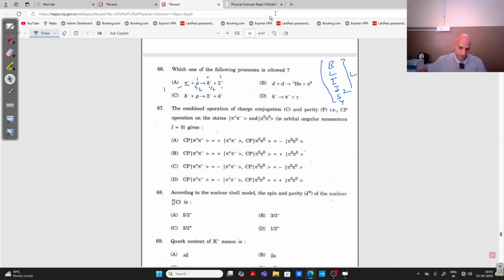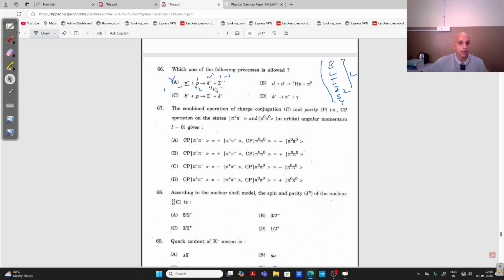For K negative, strangeness is -1, and for sigma positive, it is again -1, right? So it means the strangeness quantum number is not conserved here, and so this is not allowed.